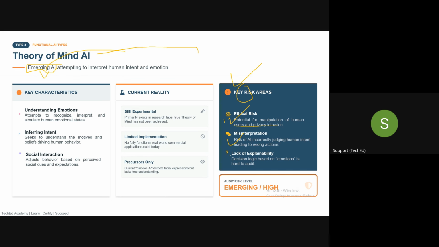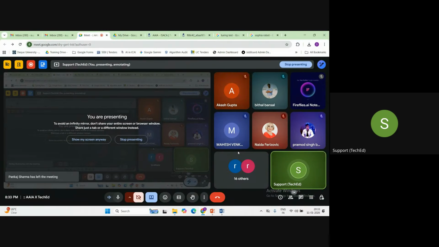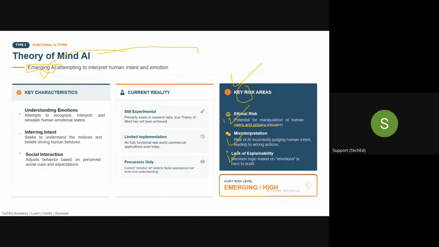Okay, and there may be a lack of explainability in this kind of model, correct? Suppose someone wants to audit the algorithm or the system design; they may not be able to, because these kinds of systems are very complex to audit.